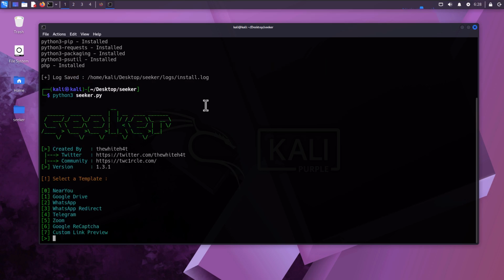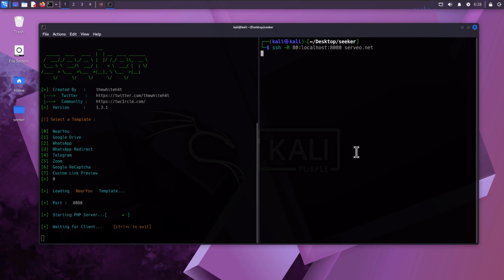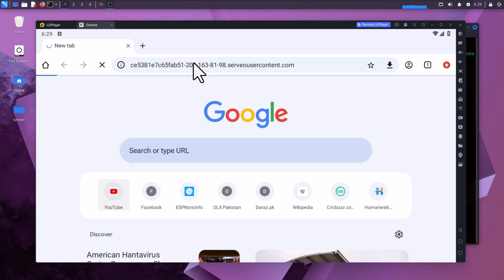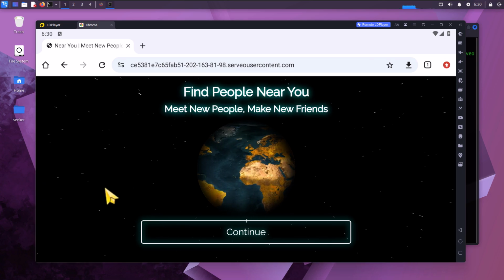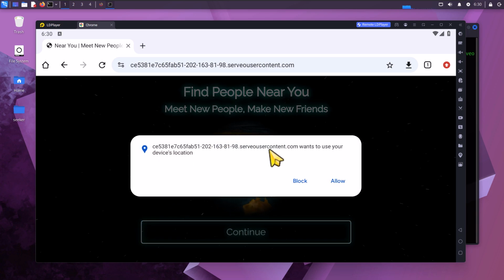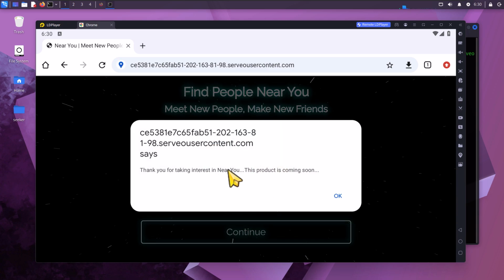From there, he has many options, but he chooses to create a fake phishing page that is very similar to a dating app or a friendly finder. He then copies the link and sends it to one of his victims. The victim clicks on the link and opens it. He thinks it's a friendly finder app, because these apps or sites want location access in order to find people near you, so he allows his location. And all he sees is a message saying coming soon. But he doesn't realize that the hacker captured all his details.